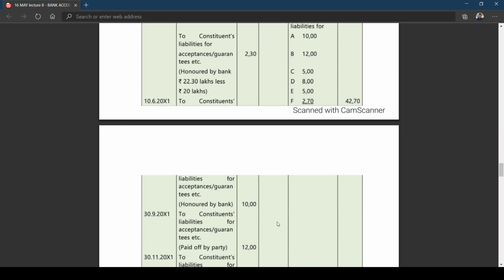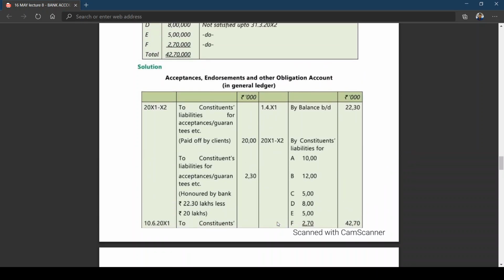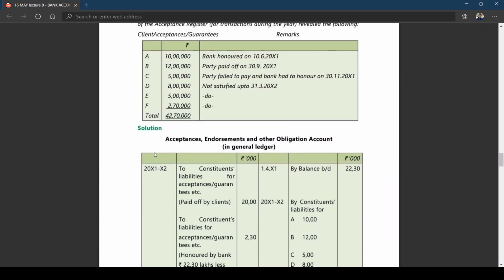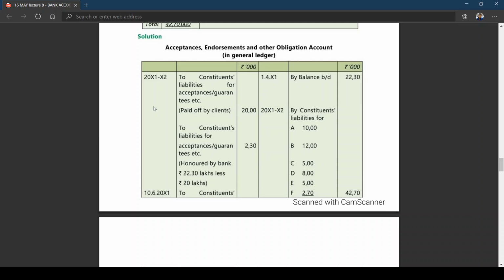Guarantee or acceptance given on behalf of A: there, in the particular column, you can see who has honored. Bank honored. Second case, party paid. Third case, party failed to pay. That means in the case of A, the customer, the bank has made payment, and in the case of B, B himself has paid to his party, to his client. D, E, F not satisfied means there is still time left. This can be taken as the closing balance. Now you can see here.